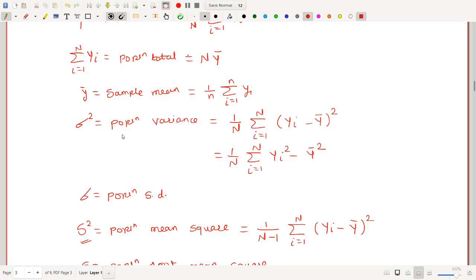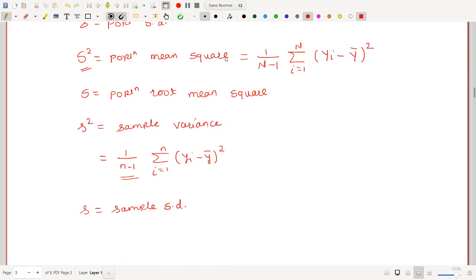Usually Greek letters are used for population. So sigma square is population variance and sigma means population standard deviation. S square is population mean square and here it is only divided by N minus 1. S means population root mean square and small s square means sample variance obtained by using this formula, and small s means sample standard deviation.